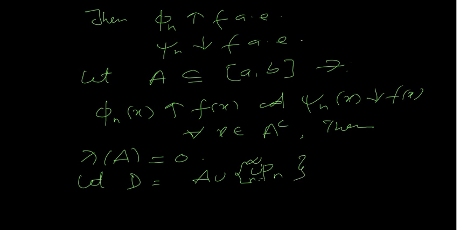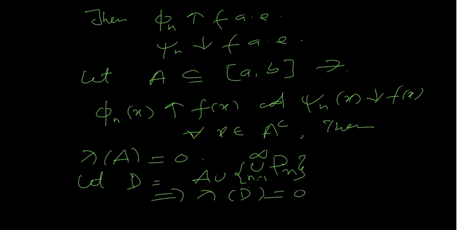Pn is a partition, so each Pn contains finitely many points, so this union is countable. Therefore its measure is 0. A has measure 0, so this implies that the Lebesgue measure of D is equal to 0.